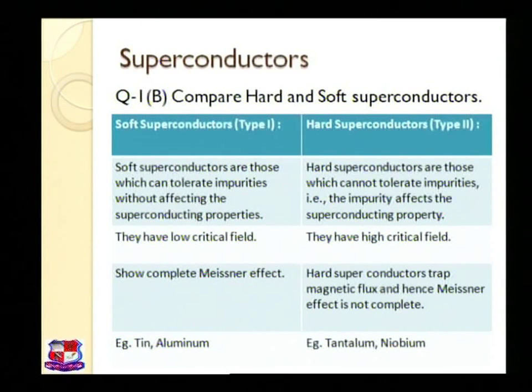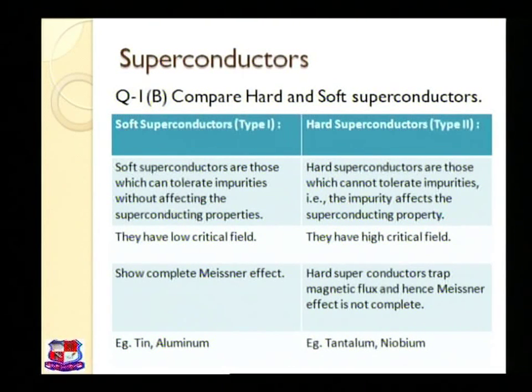According to the properties, soft superconductors have low critical field values. That means type 1 superconductors have low critical field values, whereas hard superconductors have high critical field values.